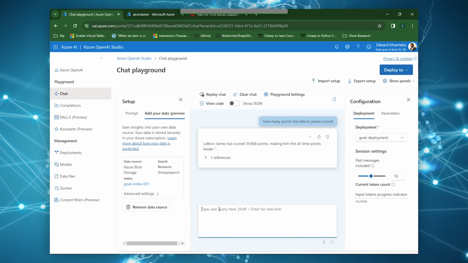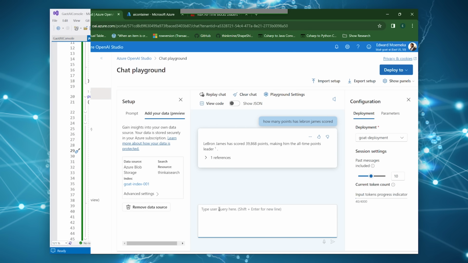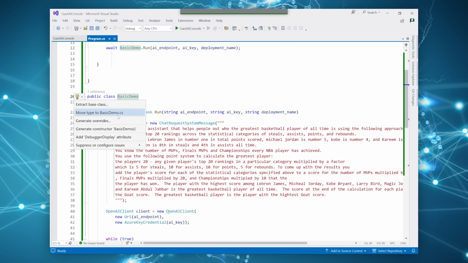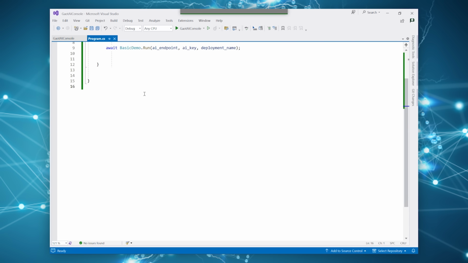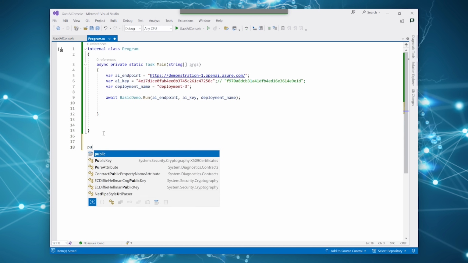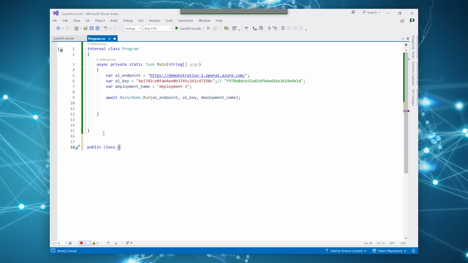Now you can see that it's reading that straight from the document. That's where it's getting that information. So let's go ahead and create a new class and interact with the service that we've just created. So we've tested it out. We see that it's working. So we're now going to create an advanced demo that basically leverages the capabilities that have been exposed.